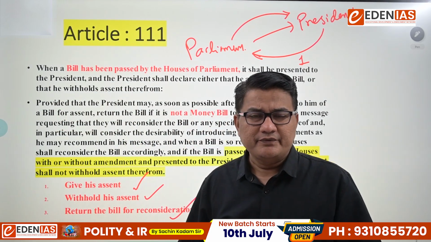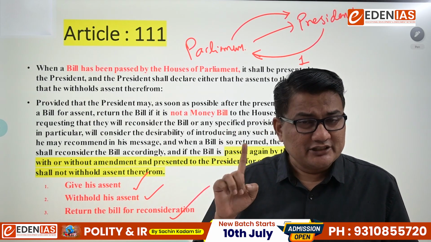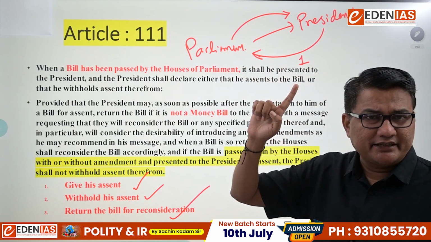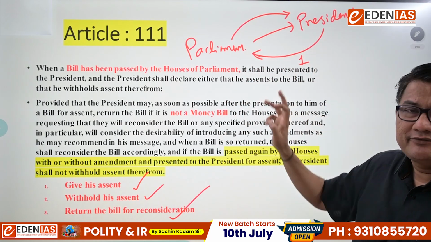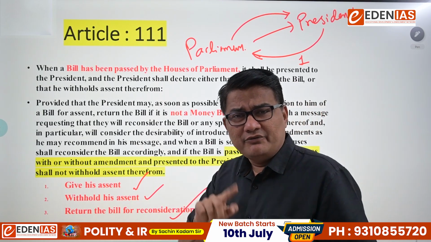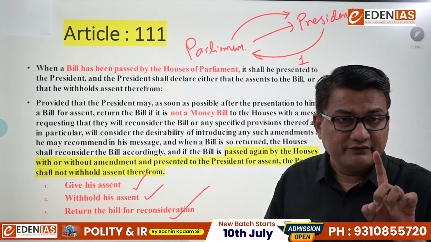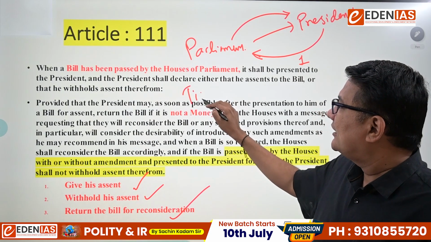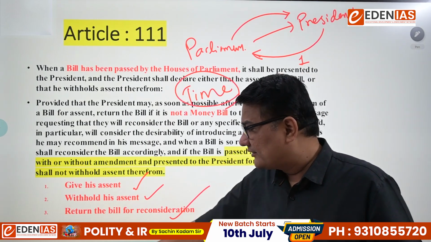So at the most, how many times can he send a bill for reconsideration? Answer is only once. So as per Article 111, whenever a bill is passed by Parliament, it goes to President. President can give assent, which converts the bill into law. He can withhold, or third, if it is not a money bill, he can send it for reconsideration. But if the same bill is again passed by simple majority in both the houses of Parliament with or without changes, then President shall give his assent. One very important thing: within how many days he has to give the assent, the time limit is not specified. I repeat, time limit is not specified for any bill in the Constitution.